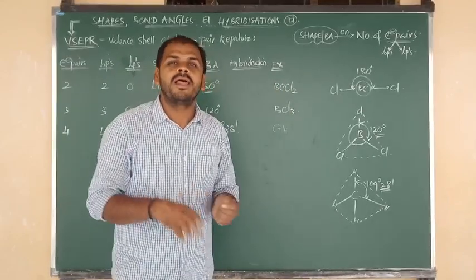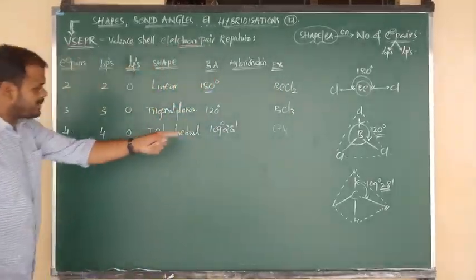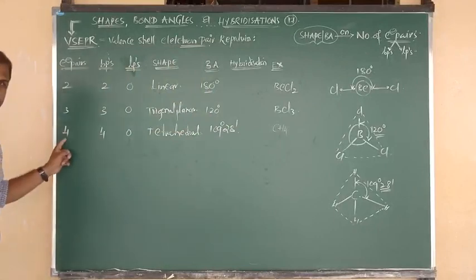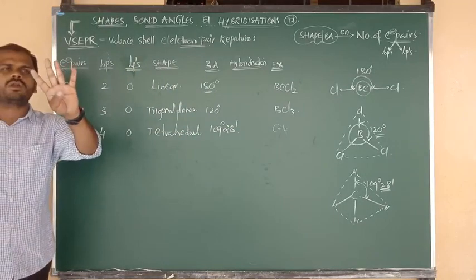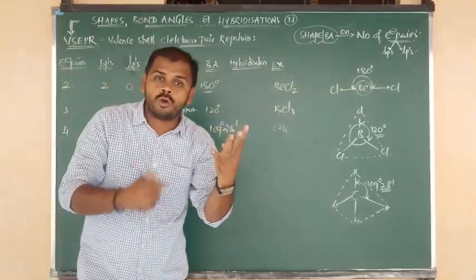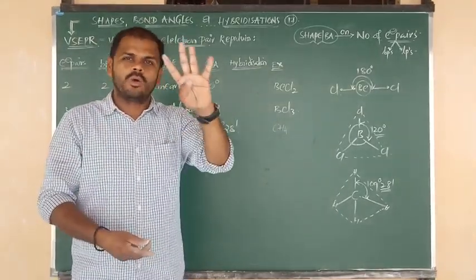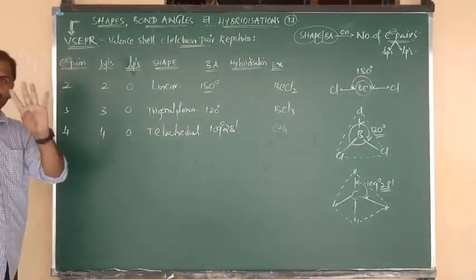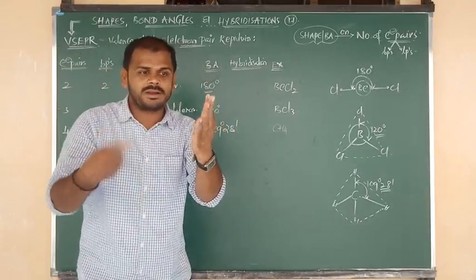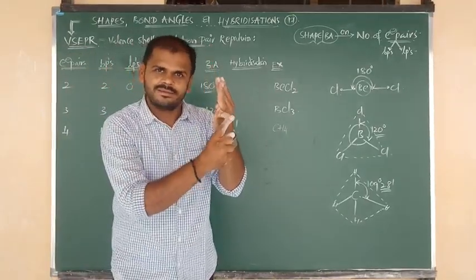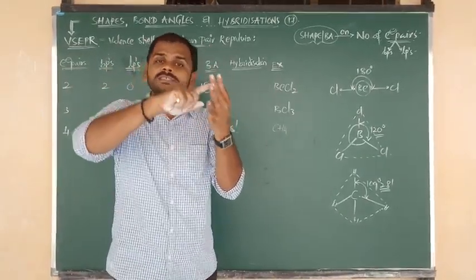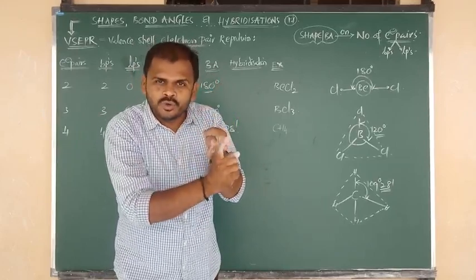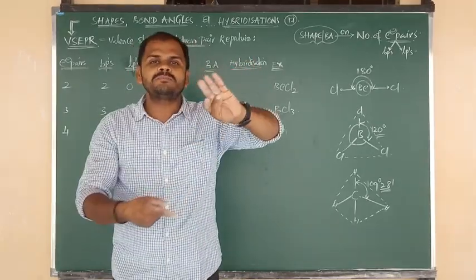That is the question. So in the methane molecule, total how many electron pairs are there? 4 electron pairs are there. Now you have to count along with me. Come on, try beta. Methane CH4 contains a total of 4 electron pairs. So now you count along with me. Come on, start now. Yes. sp1. After that we have to say sp2. After that we have to say sp3.